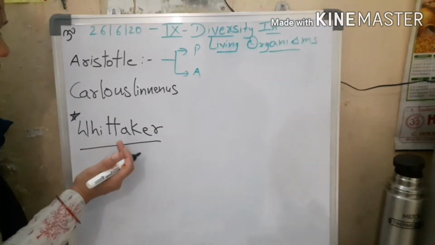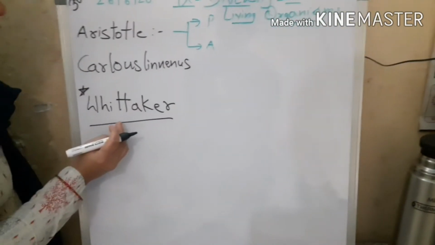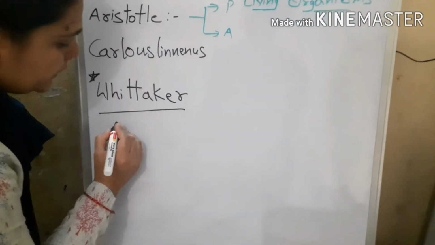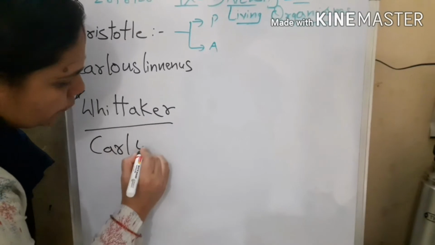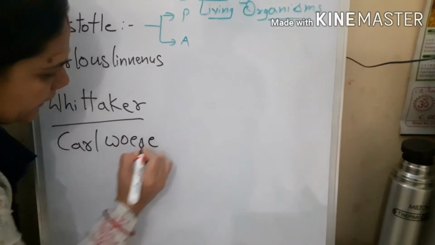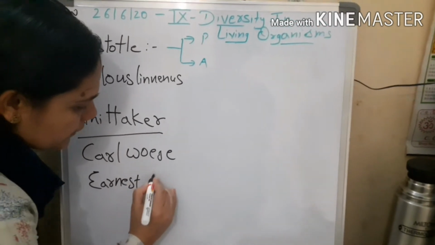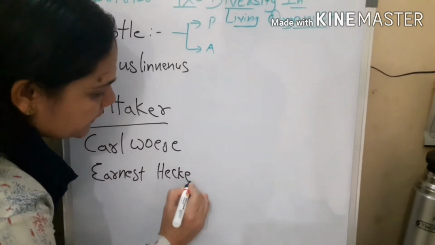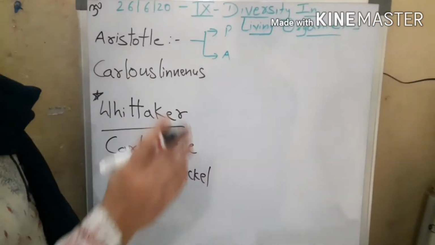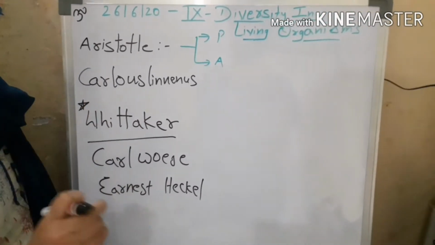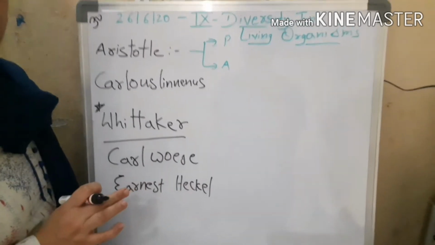Whittaker's classification was done not by himself alone, but by another set of scientists, Carl Woese and Ernest Haeckel. The set of these three scientists led to the classification of the organisms, which even included the microscopic organisms like bacteria.